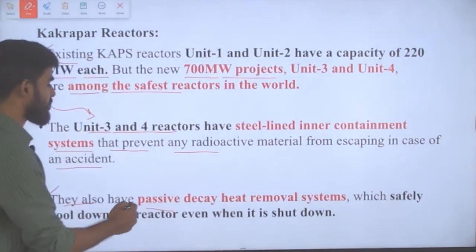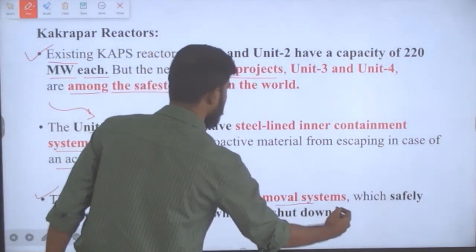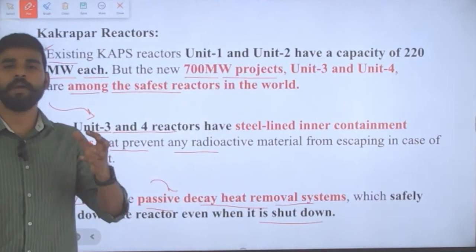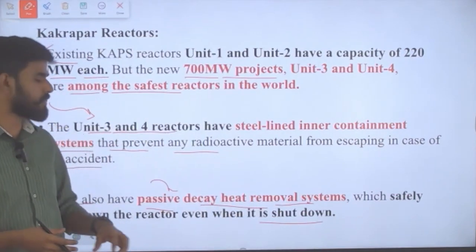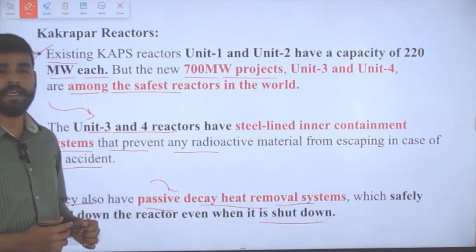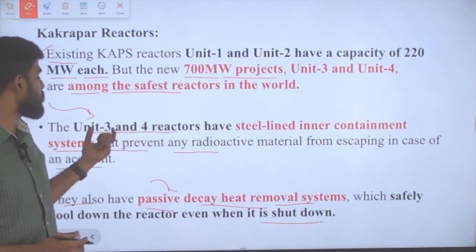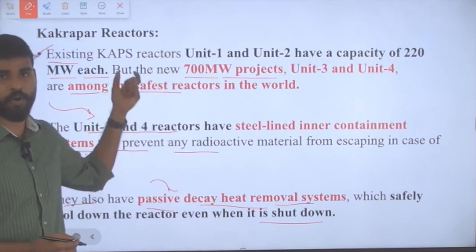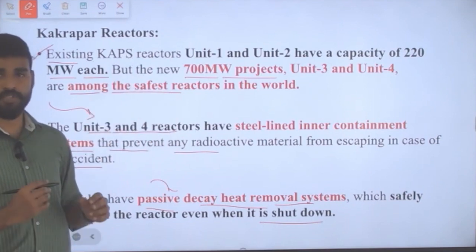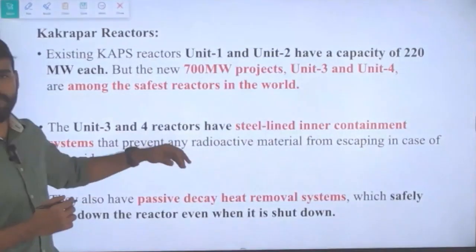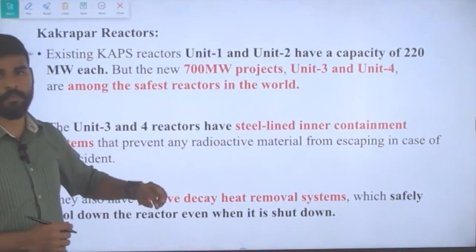So what is this passive decay heat removal system? When the nuclear reactor is shut down, it will automatically cool down the reactor. That system is called the passive decay heat removal system. That is also integrated with unit 3 and unit 4 reactors of Kakrapar power station. So this is what we need to understand about achieving criticality, its significance, and about the reactors in Kakrapar power station.